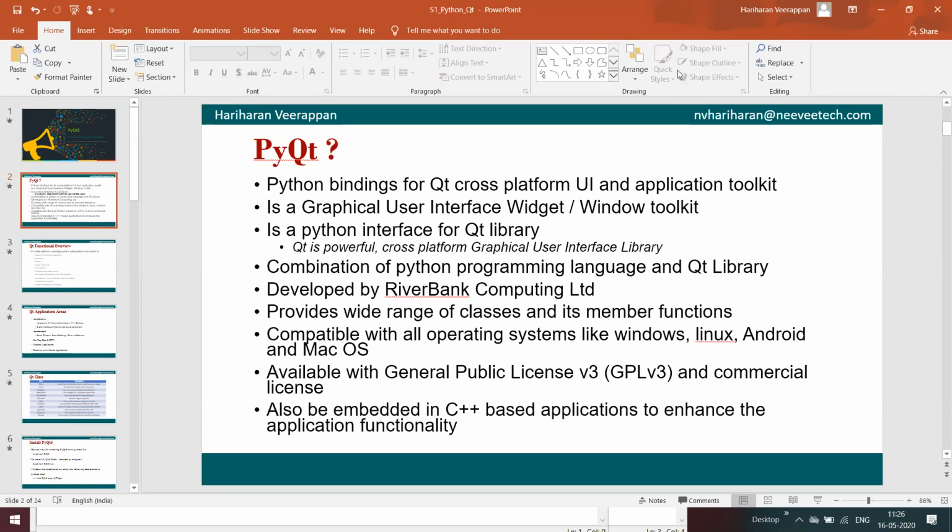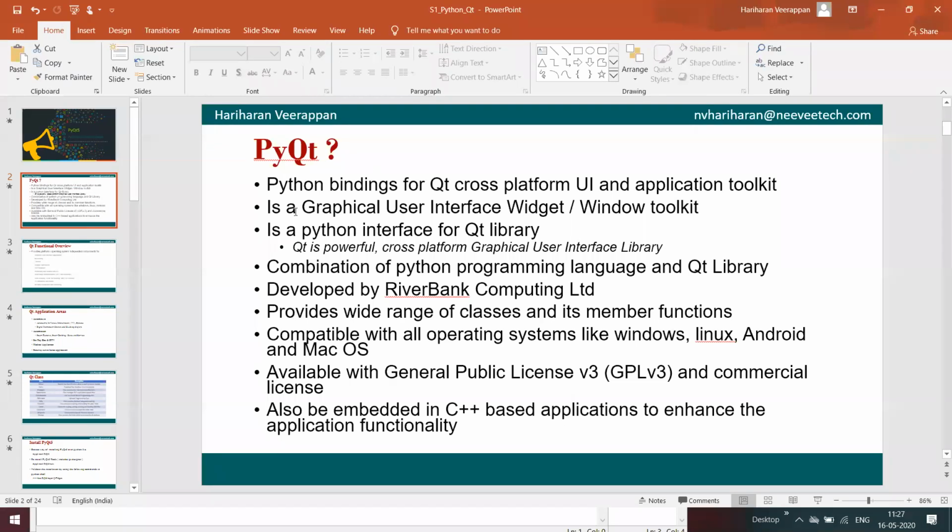PyQt comes with two different licenses. One is the general public license, and another one is a commercial license. With the general public license, whatever applications we develop are open source, and we have to share them back to the open source community. In case you are developing a commercial application whose source cannot be shared, we can use the commercial license. PyQt can also be embedded in C++ based applications to enhance the application functionalities.